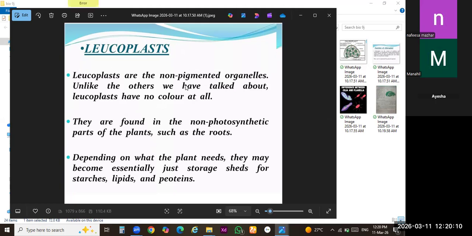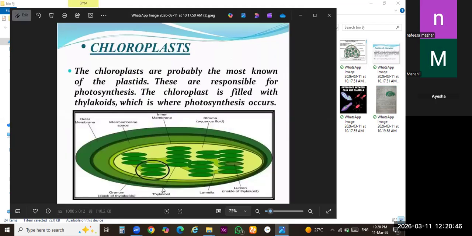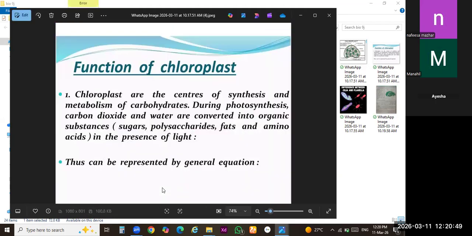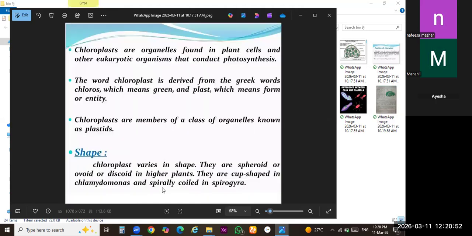Another feature of leucoplast is to store extra starch, lipids, and proteins for the plant body. Okay. Starch, lipids, and proteins. If there is a sufficient amount of starch, lipids, and proteins produced in the plant body, it will be captured and stored in special sites of leucoplasts and later used as needed. Clear? Okay, it's a quick summary of the whole organelle, the complete structure of plastids.